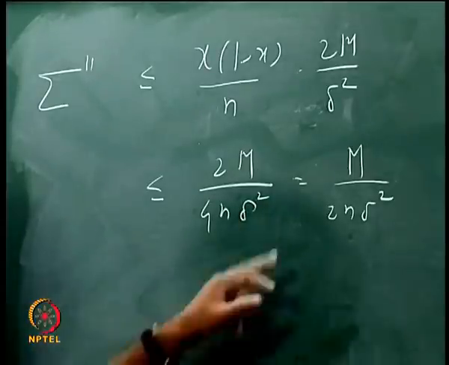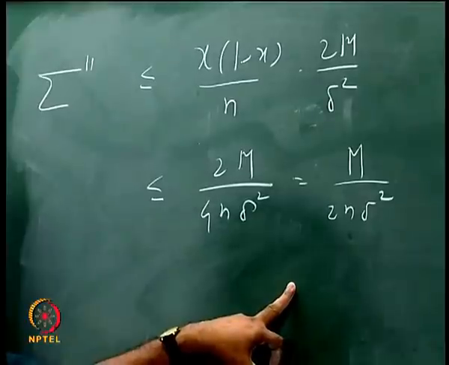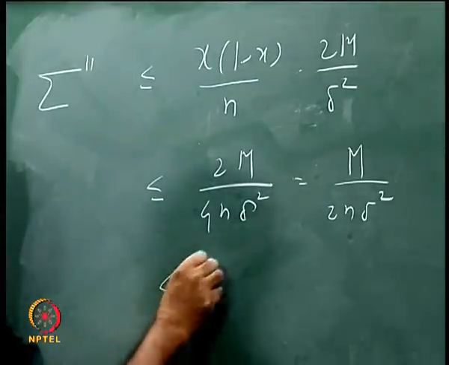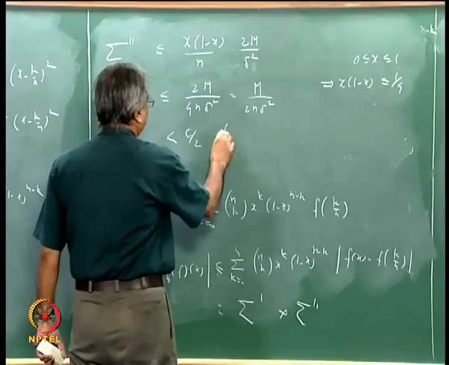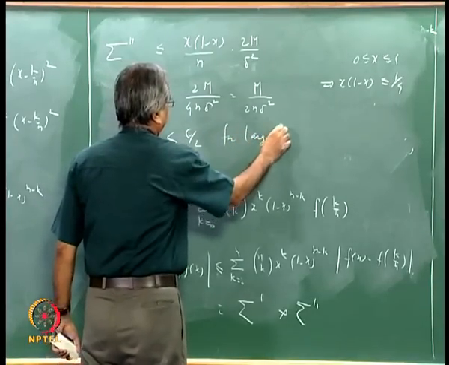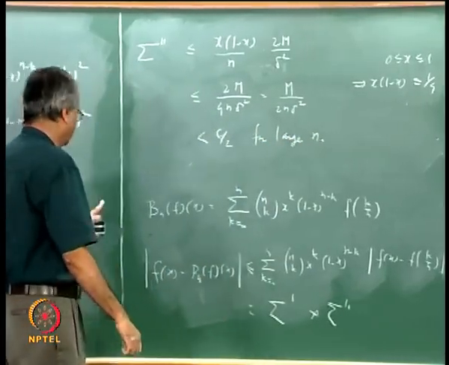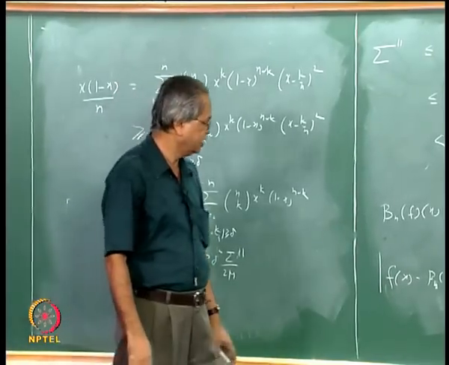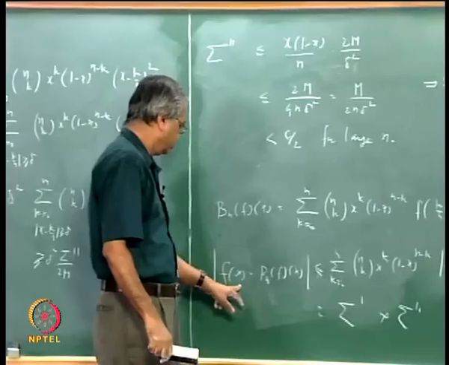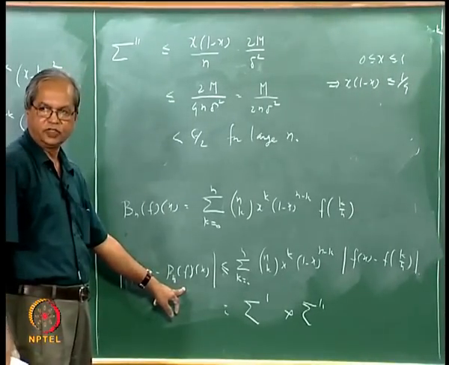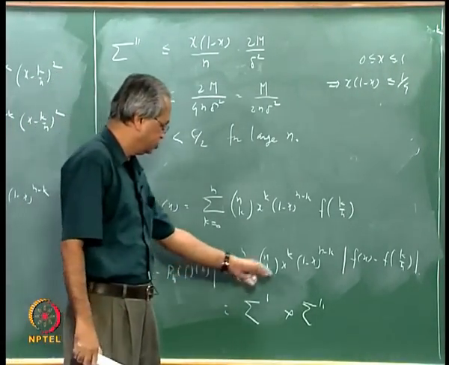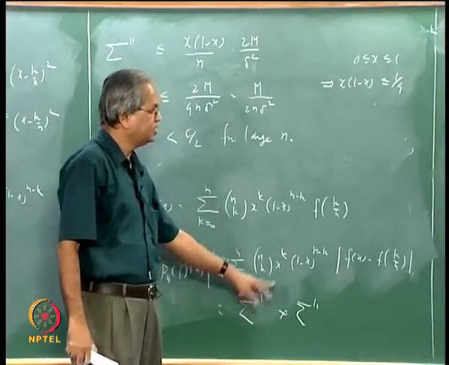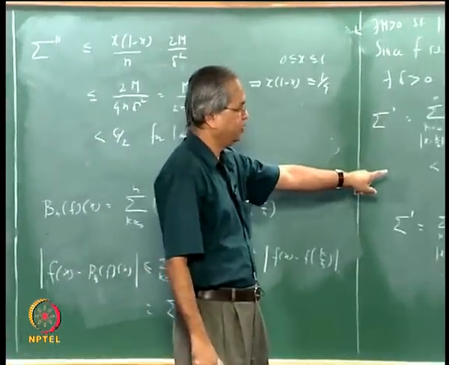So by choosing n large enough, this can be made less than epsilon by 2. So we can say that this can be made less than epsilon by 2 for large n. Again coming back to this, we wanted to look at this difference. This difference is less than or equal to this two-part sum, sigma prime and sigma double prime. Sigma prime is less than epsilon by 2, that is what we have shown.